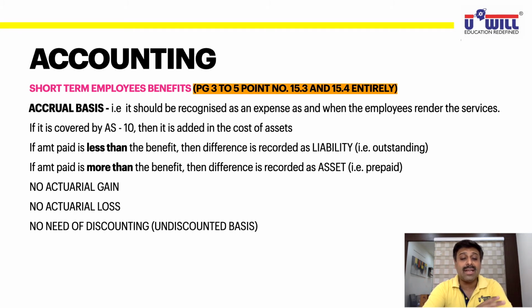There is no actuarial gain, no actuarial loss, no need of discounting. So very simple accounting, accrual basis. Even if the money is going to be paid after 2, 3, 4 years, you have to treat it as expense of the current year. If it is covered by AS10, then as per AS10, add it in the cost of assets. If amount paid is less, it is our liability. Amount paid is more, it is our asset. All of you must have written this, otherwise you can pause the video and write it down.